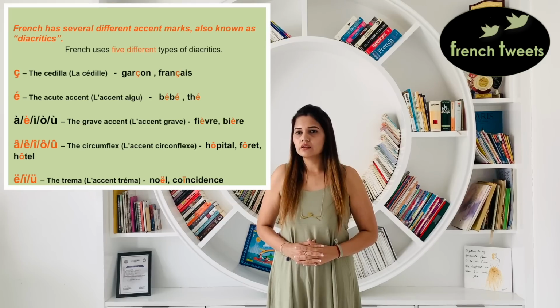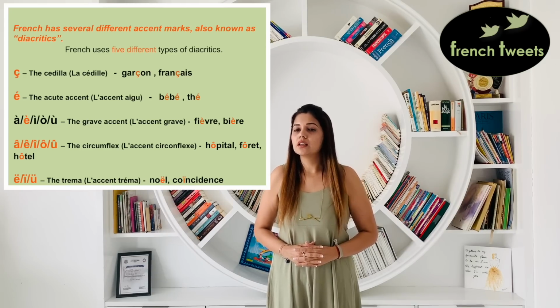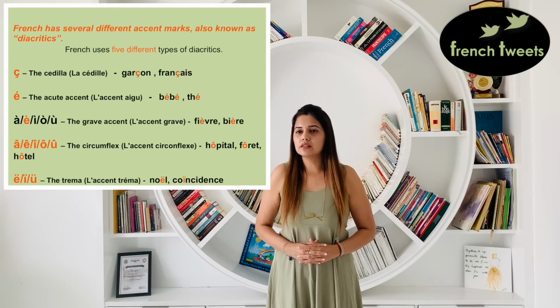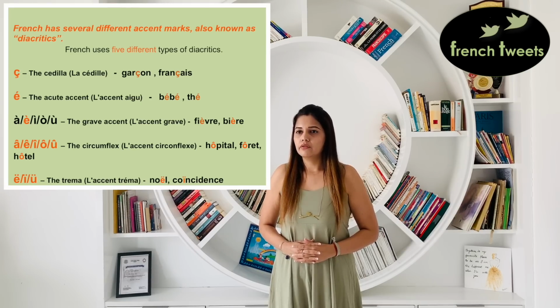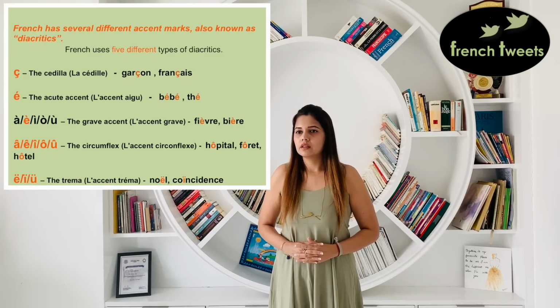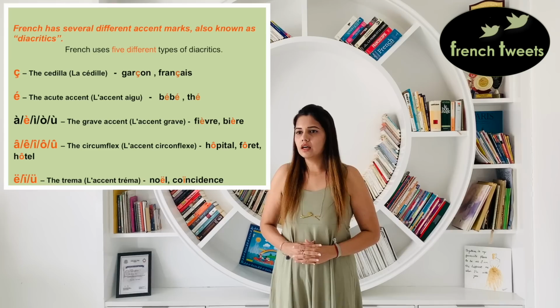Now this accent is only to differentiate between similarly spelled words, just to tell you that they have different meanings. They do not really change the sound for all the vowels listed here, but a becomes è. Fièvre, bière. The circumflex, l'accent circonflexe.